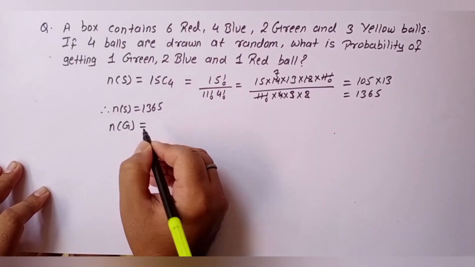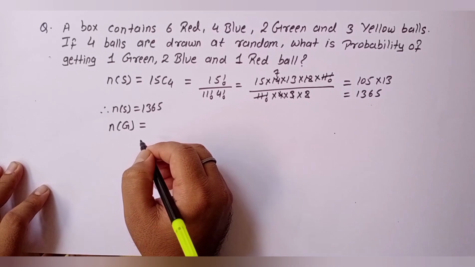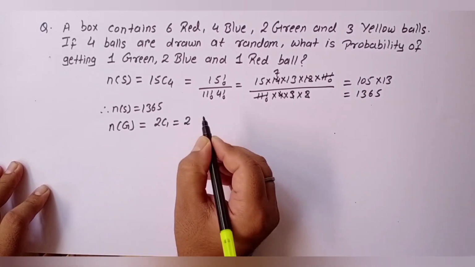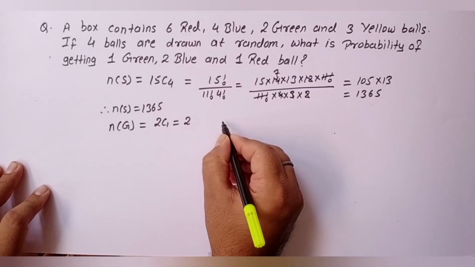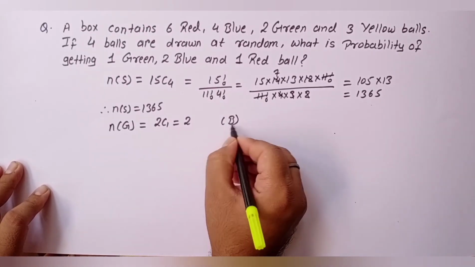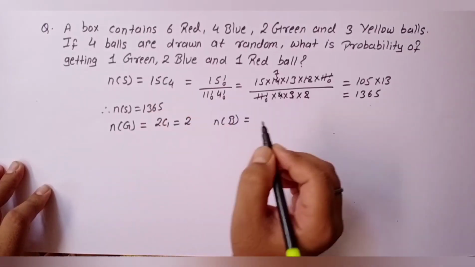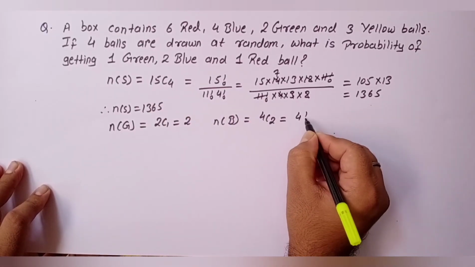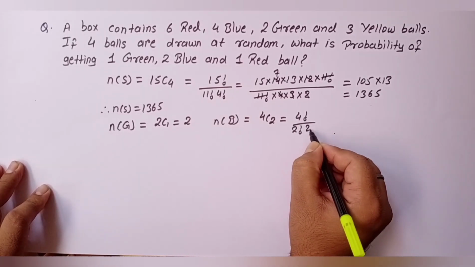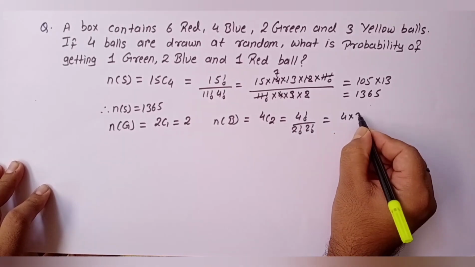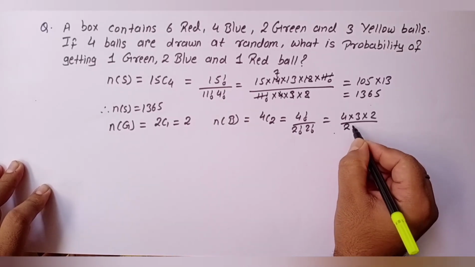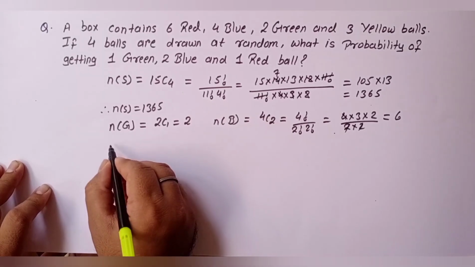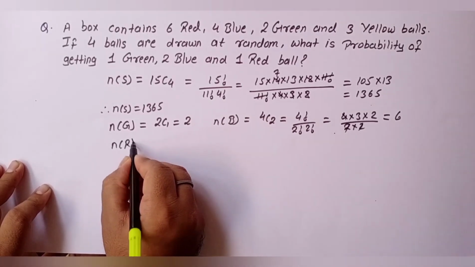G represents a green ball. So one green ball out of 2 can be selected in 2C1 ways, which is 2. Let B represent a blue ball. So 2 blue balls out of 4 can be selected in 4C2 ways, which is 4 factorial divided by 2 factorial into 2 factorial, that is 4 into 3 into 2 divided by 2 into 2, which is equal to 6. Let R represent a red ball.